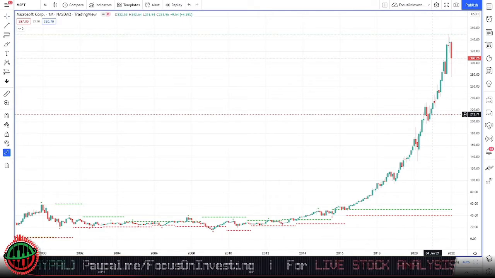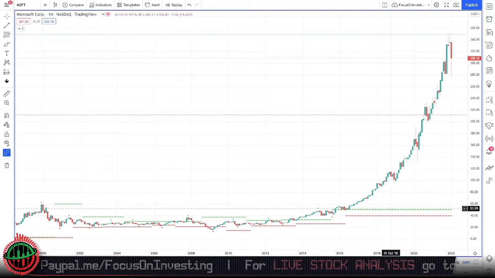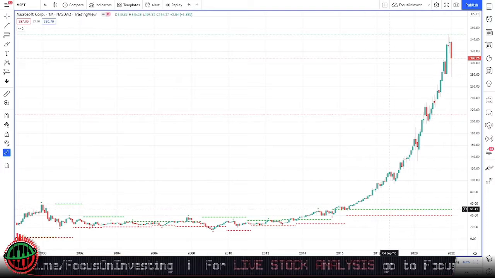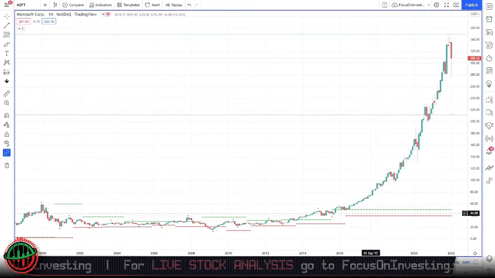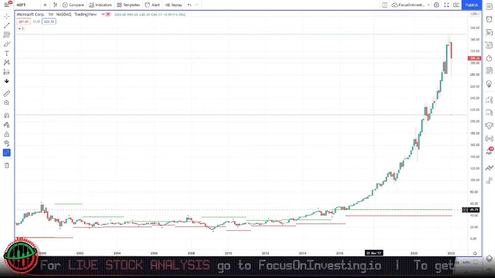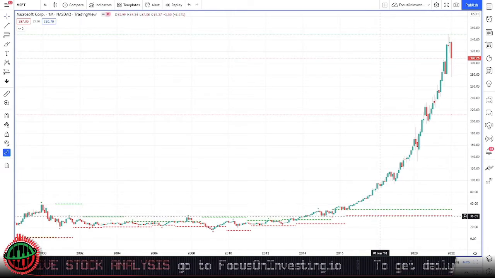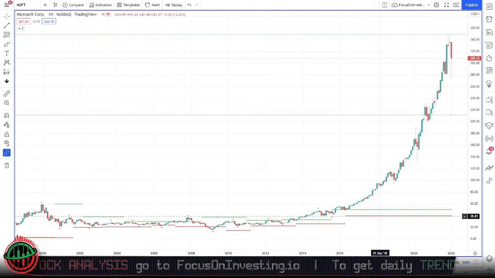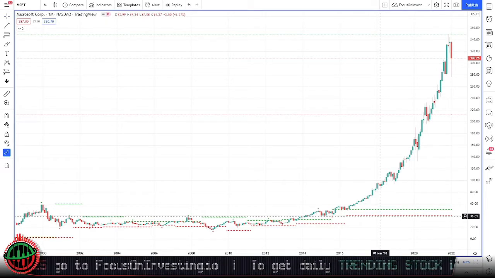price might meet resistance. We can also see down here our key monthly pivot support and resistance levels. The resistance levels are represented by the green dots and the support levels by these red dots. All of our key support and resistance levels are actually below price. This is because we're trading close to all-time highs, and this means that there will be no support and resistance levels above us in price.